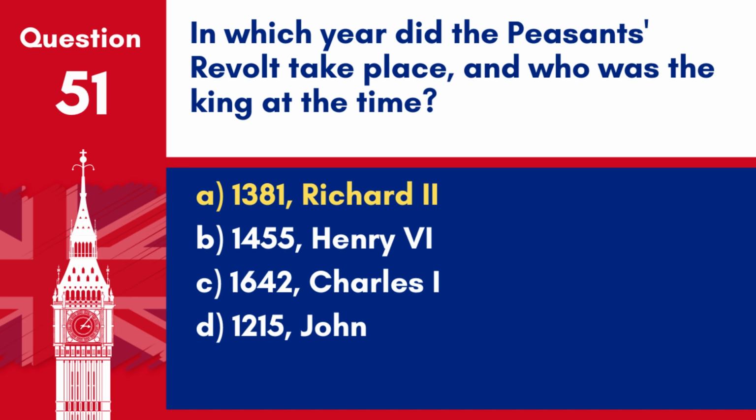Answer A. 1381, Richard II. The Peasants' Revolt took place in 1381 during the reign of Richard II.